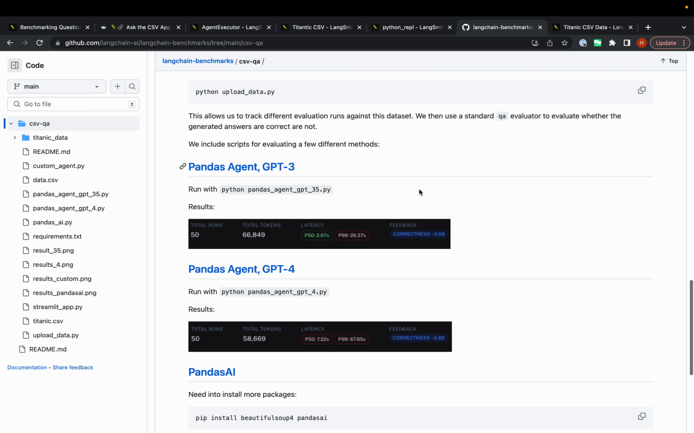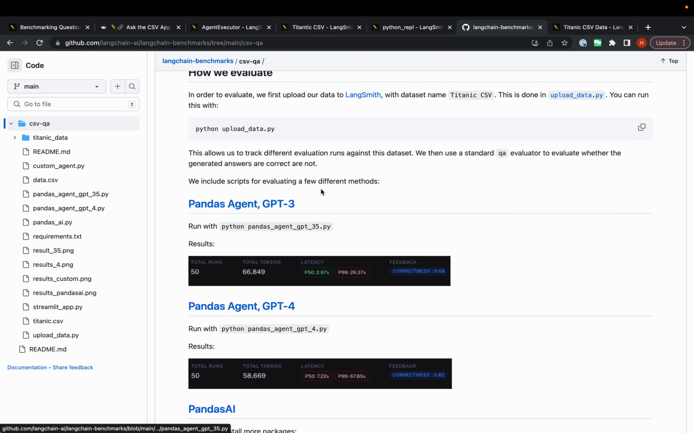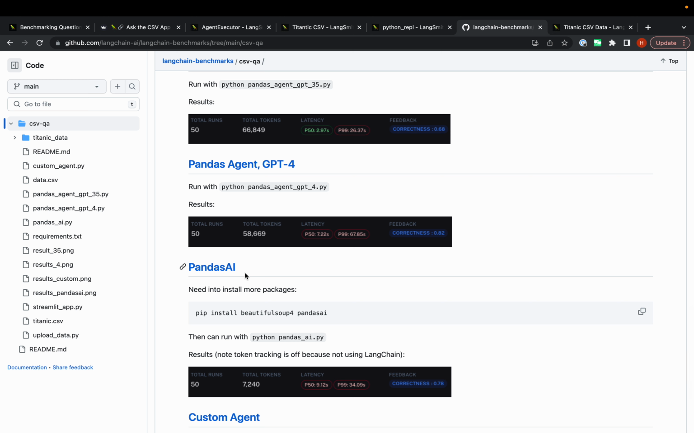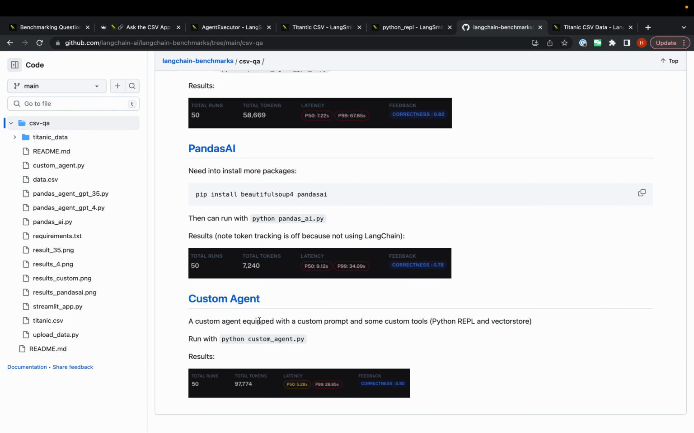But just talking really quickly about a few of the different solutions that we benchmark. We have a pandas agent in LangChain, so we benchmark that with GPT 3.5, GPT-4. We benchmark pandas AI. This is a really cool package that's explicitly focused on question answering over pandas data frames. So we benchmarked that, and then we came up with a final solution, which is a custom agent. And so I'm going to jump into that, and then I'll jump into the evaluation results.